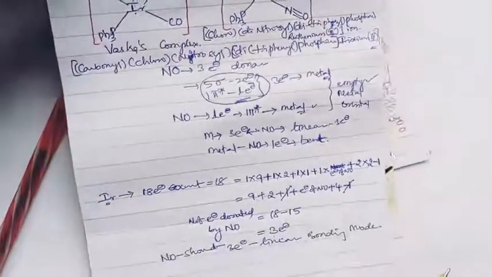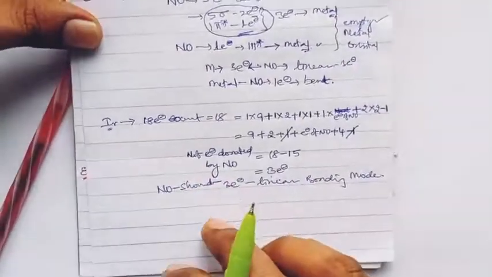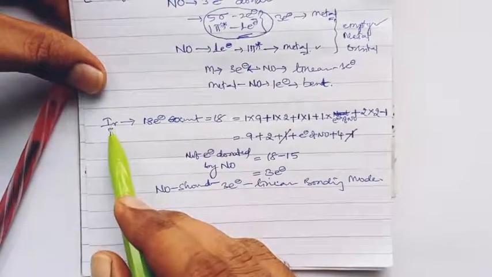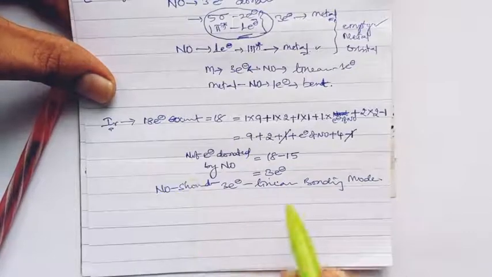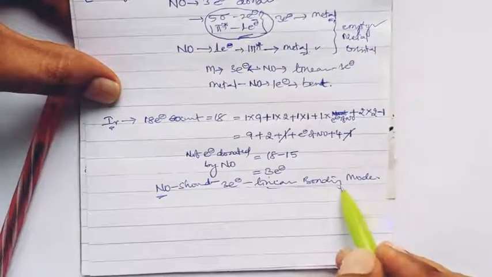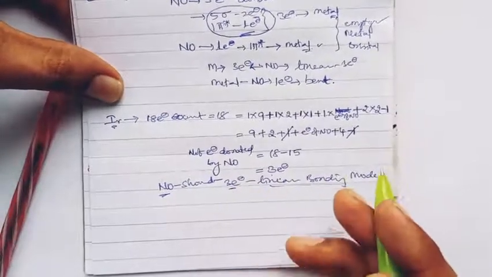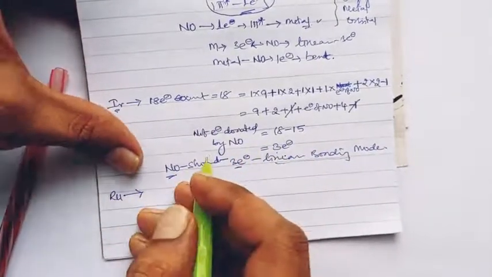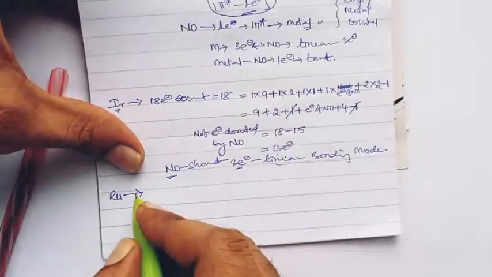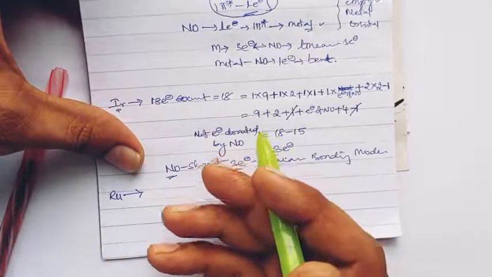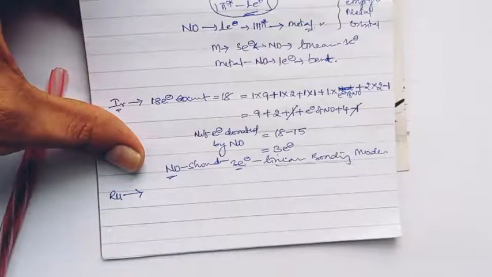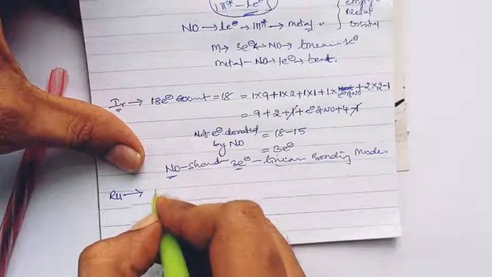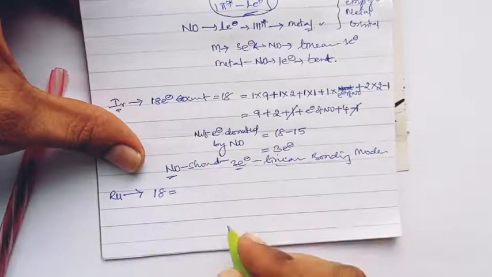So here the calculation of the 18 electron count confirms that the Vaska iridium complex has nitrosyl in linear bonding mode, and it is a 3 electron donor. Same for the ruthenium complex. Again, I said that ruthenium has nitrosyl as a pi acceptor, so this can also obey the 18 electron rule, so its electron count can be equal to 18.